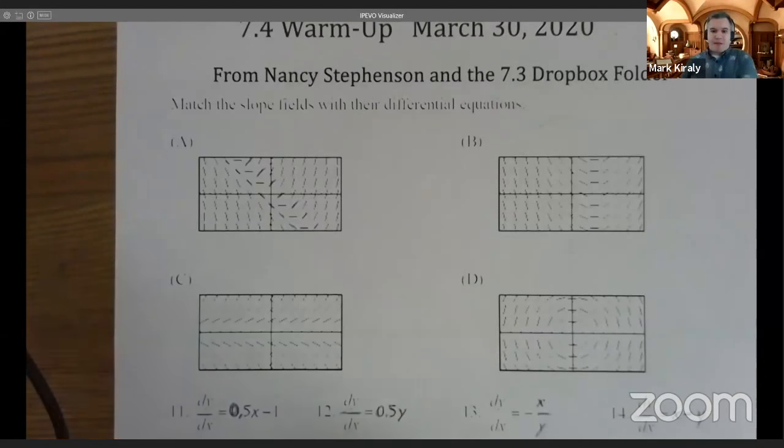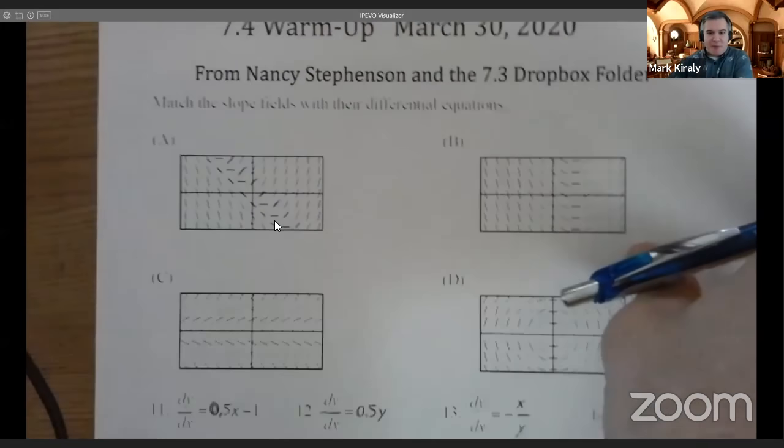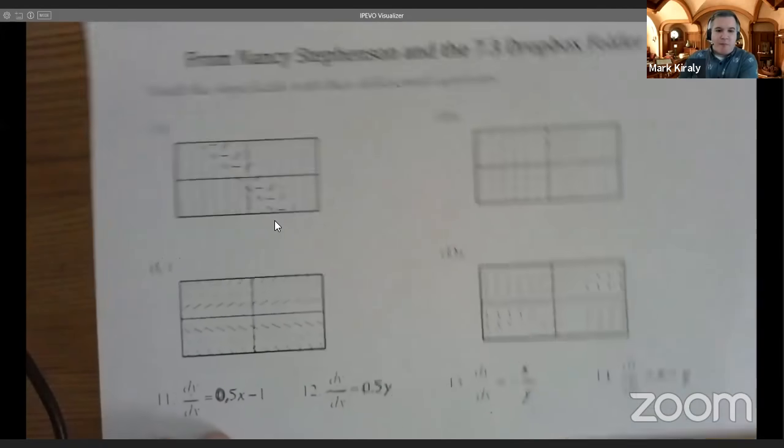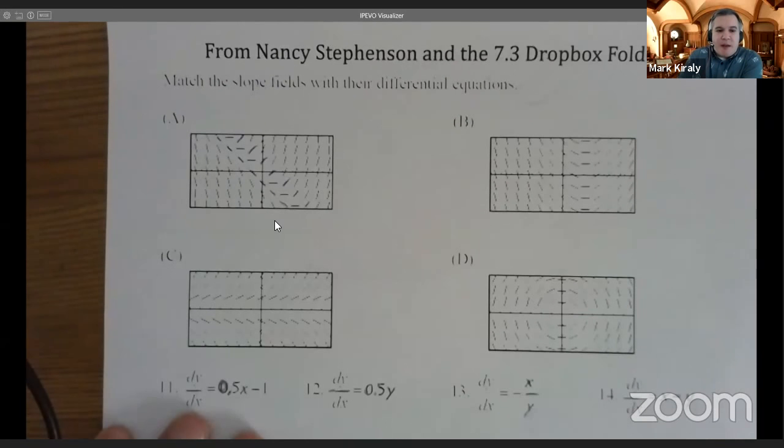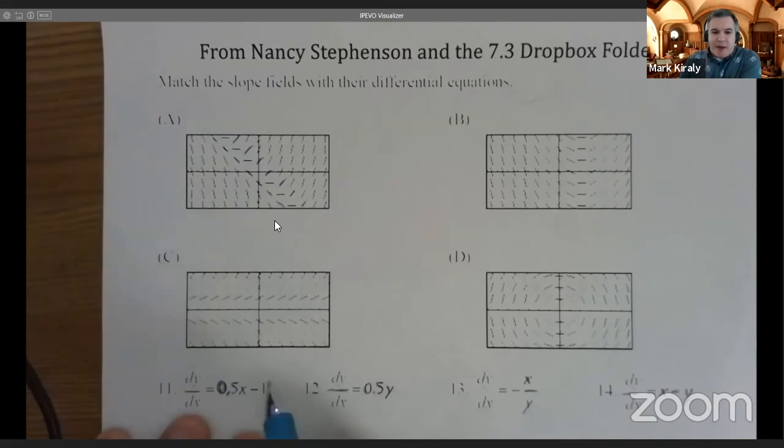All right. And this is my copy of this, and you'll have to forgive me, my printer didn't go real well. But what we want to talk about today is reasoning solutions from slope fields, or carrying on into that. And so some other ways to start looking at this, and Verge went through how we would talk about it on Friday, but also we can start thinking of, these are all rates. And so we can use our ideas of, what do the solutions look like? And something like 0.5x minus 1, what would its solution look like? -x over y, x minus y, and so forth.